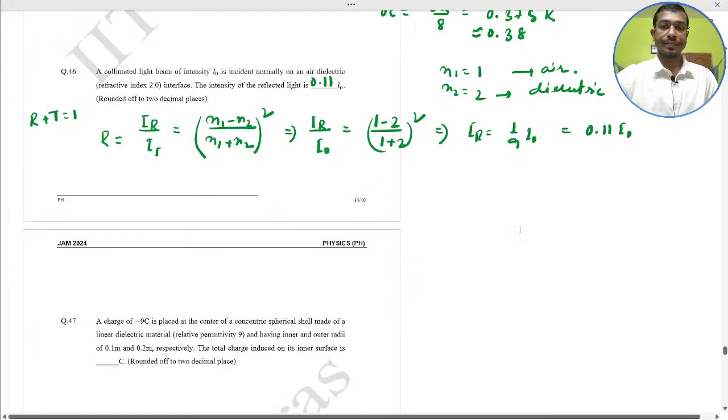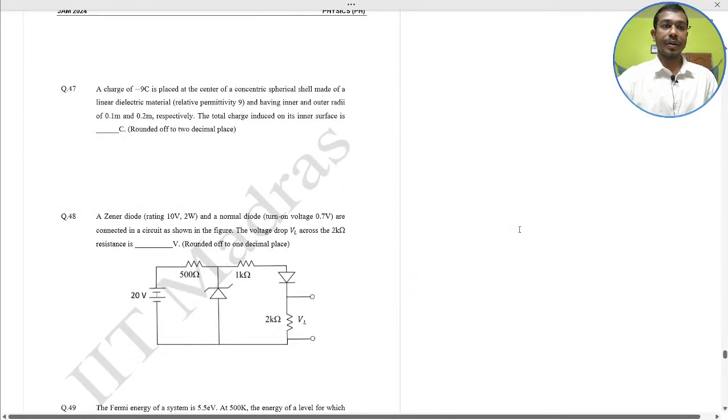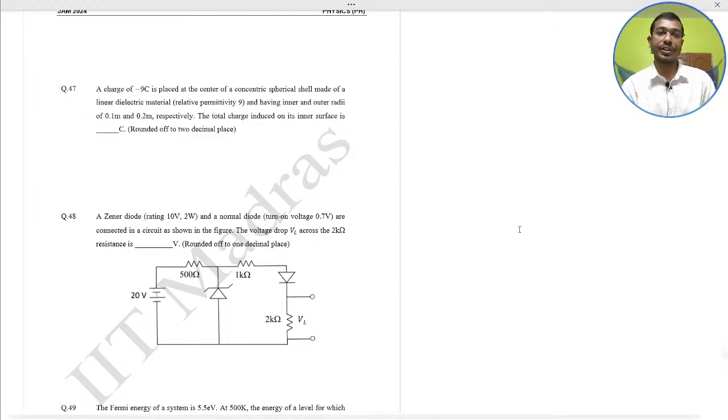Next, a charge of minus 9 coulomb is placed at the center of the concentric spherical shell made of a linear dielectric material with permittivity 9 and having inner and outer radii of 0.1 meter and 0.2 meter respectively. The total charge induced on its inner surface is what coulomb? Round off to two decimal places. Quickly solve and give me the answer.